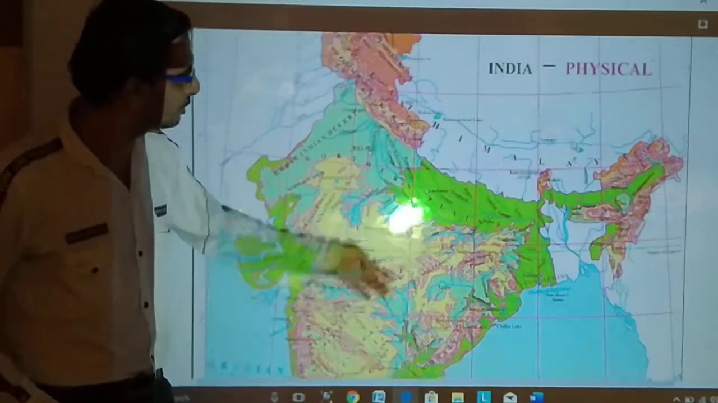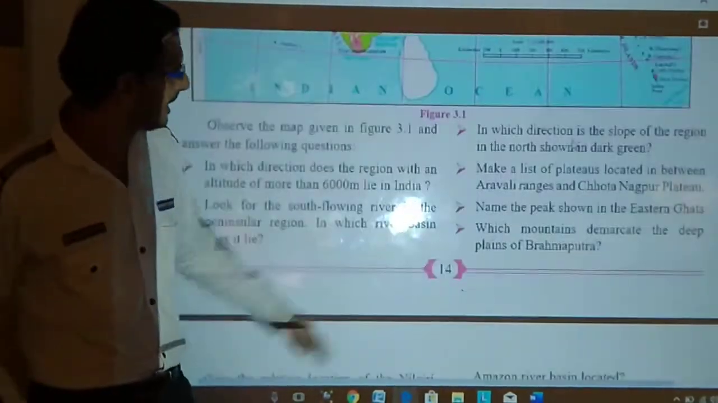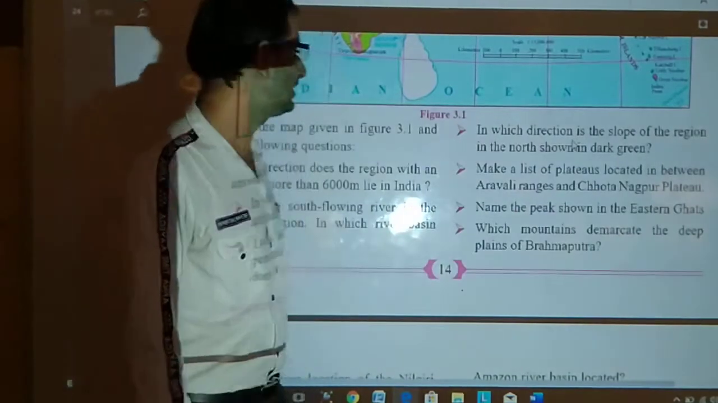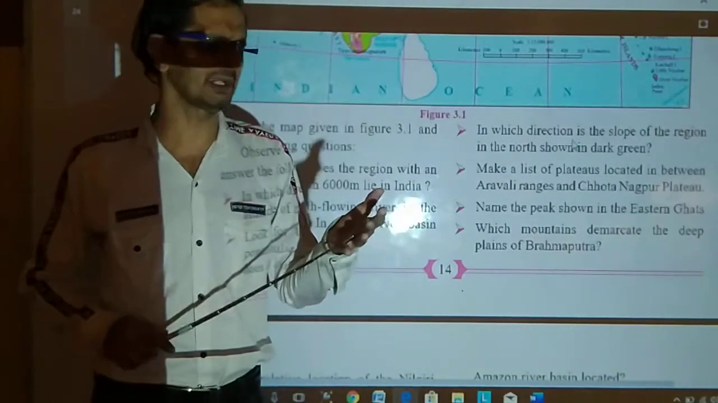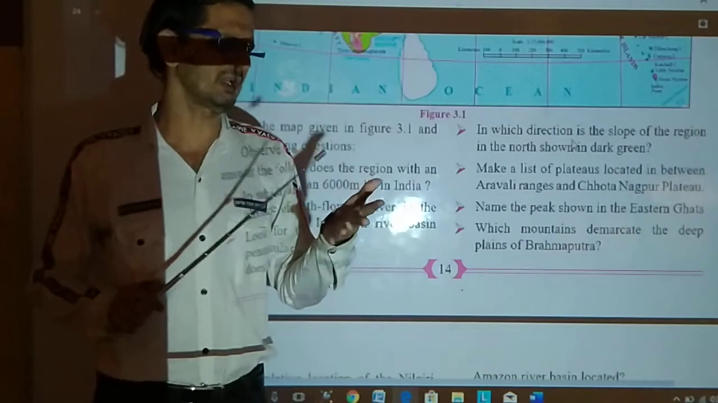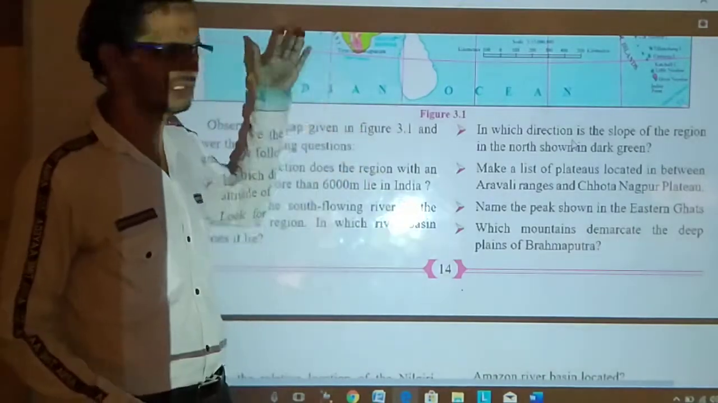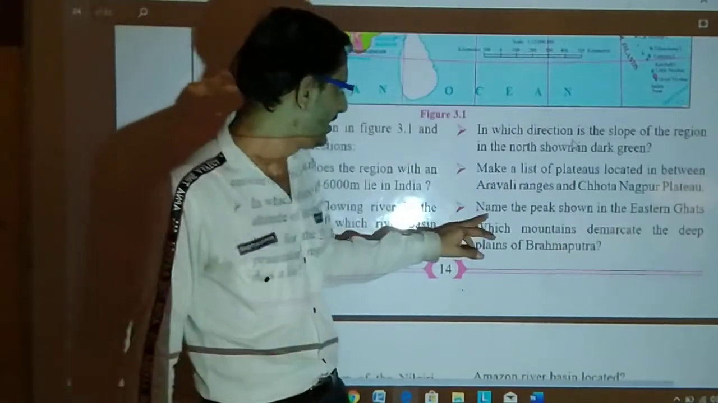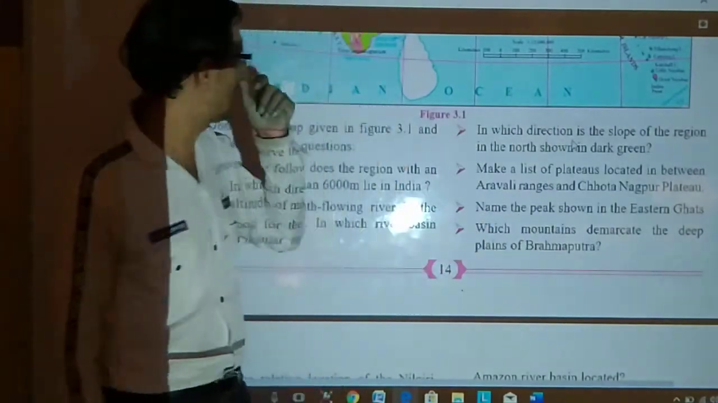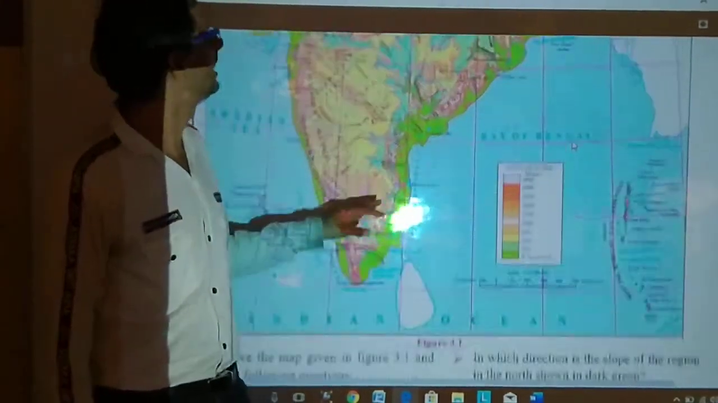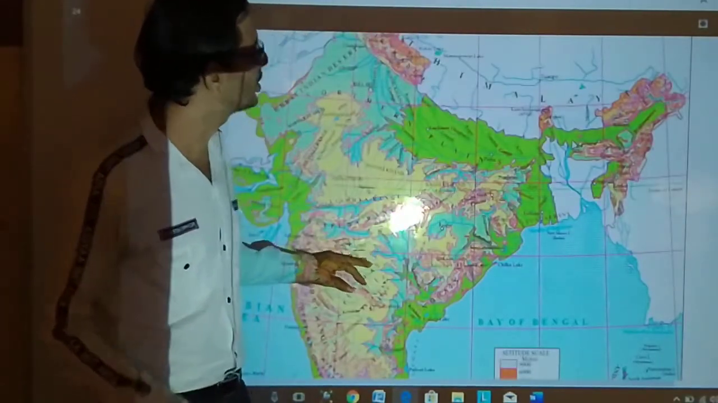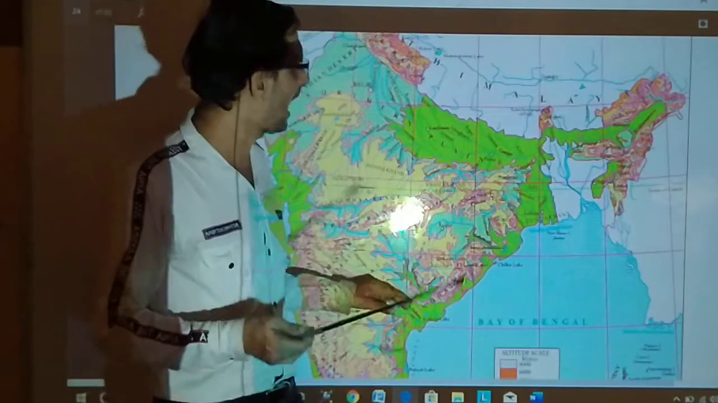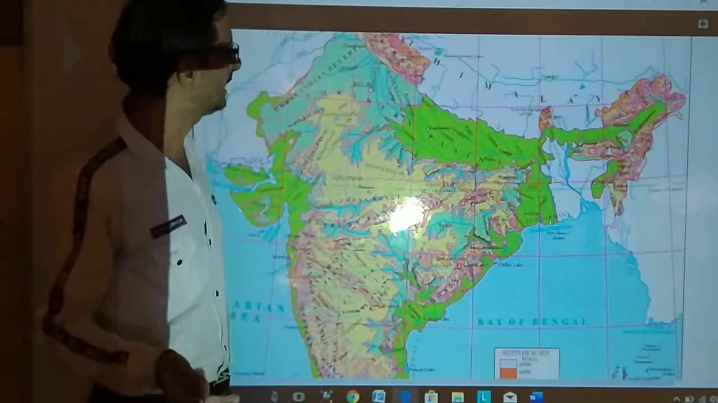I will go to the next question. Now, make a list of plateaus located in between the Aravalli ranges and the Chota Nagpur plateau. This is nothing but the Malwa plateau, Mewar plateau, Marwar plateau. These are various plateaus you will study in the map. Now, name the peak shown in the Eastern Ghats. It may be the Annamalai or Mahadeo Hills, because I cannot see properly over here, but you have to find it out.